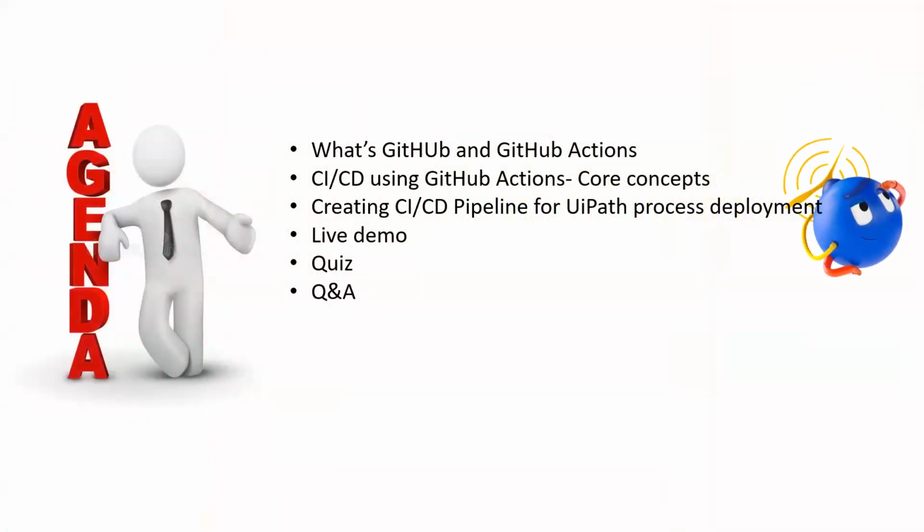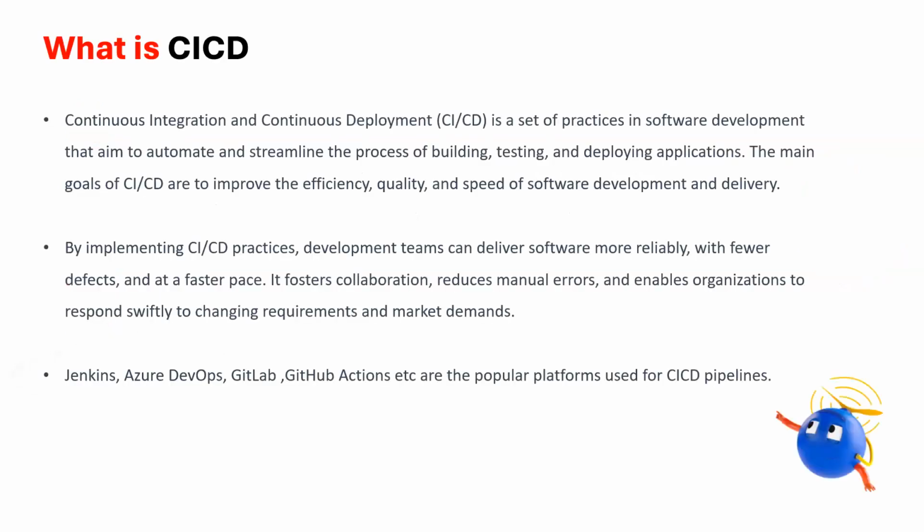And let's see what our agenda is. We will start with intro to the CI/CD, GitHub, and GitHub Actions. Then we'll discuss what are the core concepts behind GitHub Actions. And next, I will show you how to set up the CI/CD pipeline and deploy a process built in UiPath Studio to the orchestrator. And finally, followed by an interesting quiz and a Q&A session. Okay, that's all about our agenda.